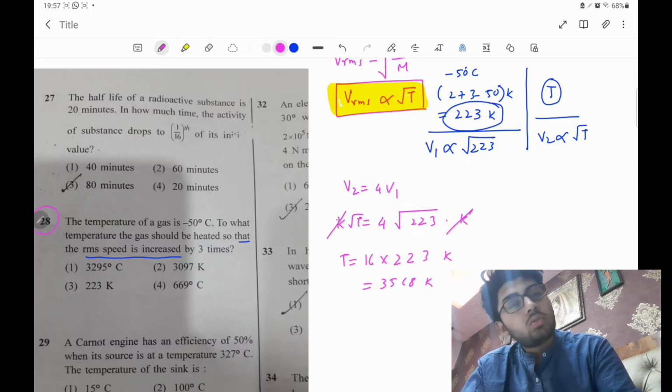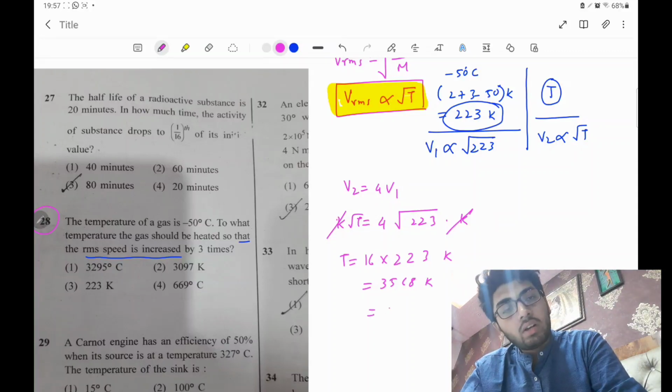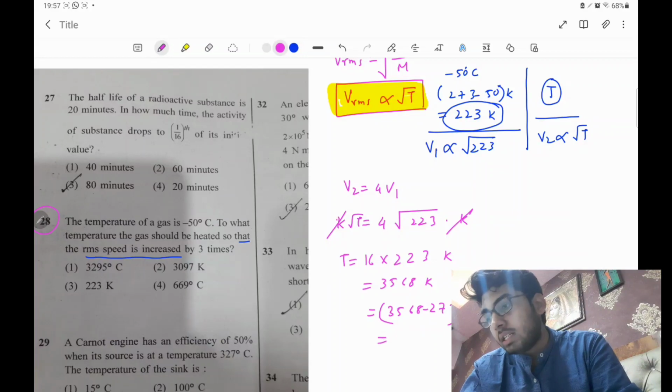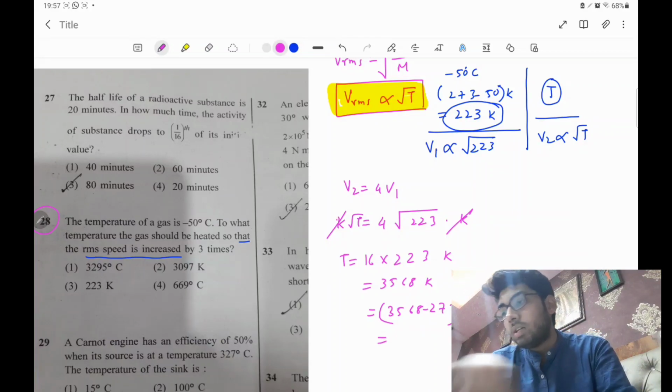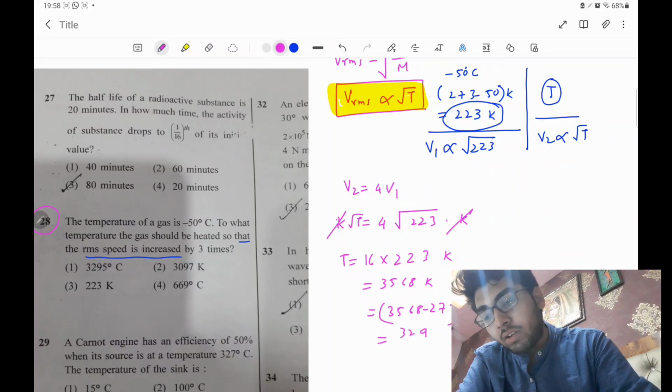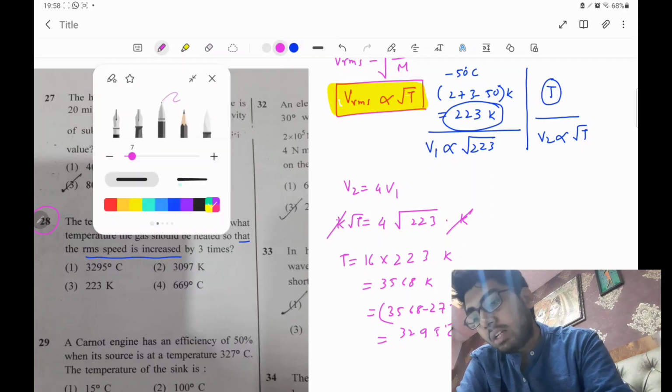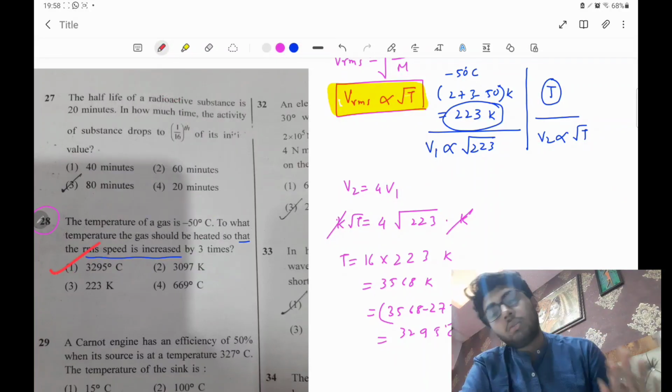Obviously there is no such option, so convert it into degree Celsius. 3568 minus 273 comes out to be 3295 degrees Celsius. So very clearly your correct option is option number 1.